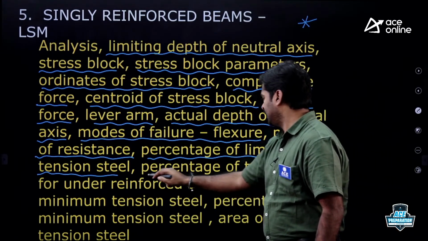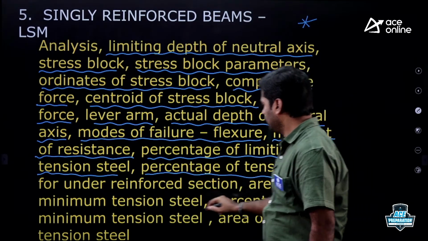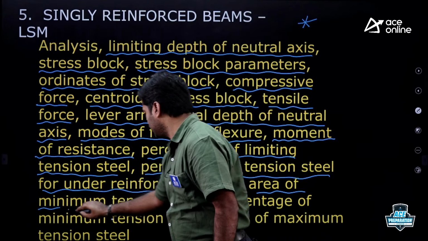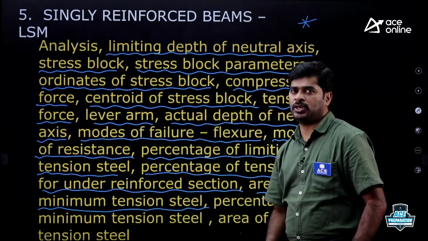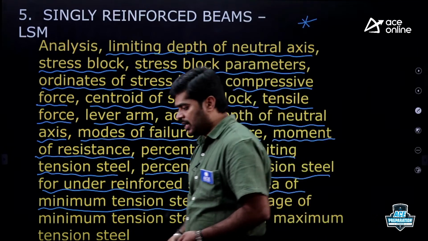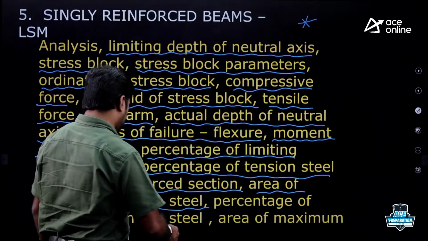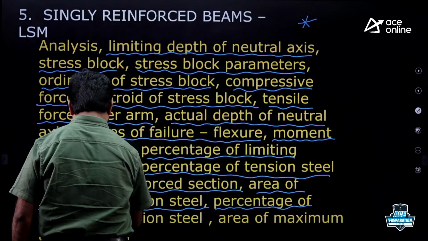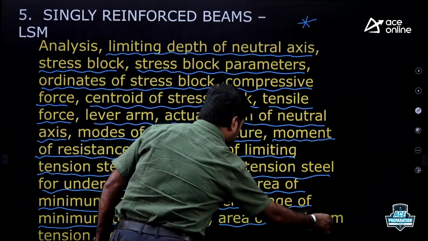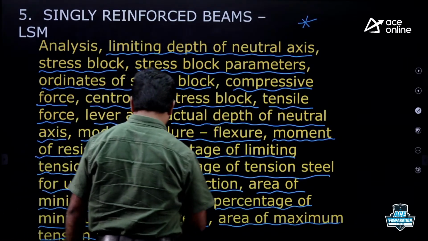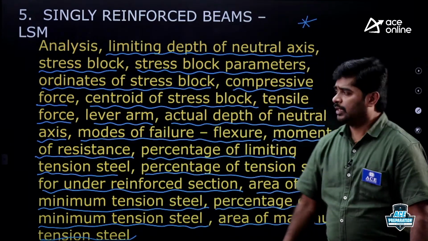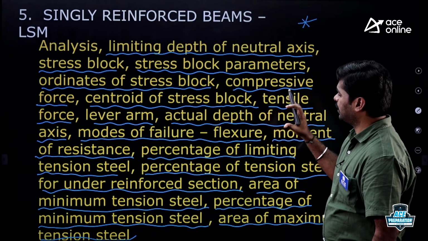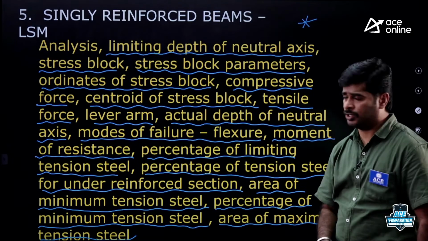Coming to the next one, percentage of tension steel for under reinforced section, area of minimum tension reinforcement. Very, very important from this chapter. Area of minimum tension steel, area of maximum tension steel. Most of the times they are going to ask questions from minimum steel and maximum steel. How they are going to ask questions, my dear, one concept I will explain in the coming video.